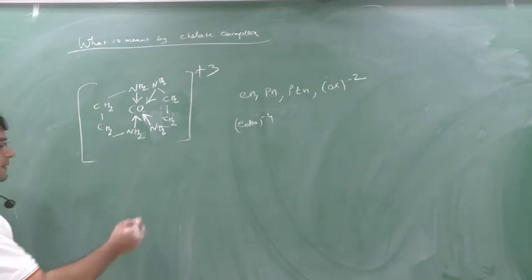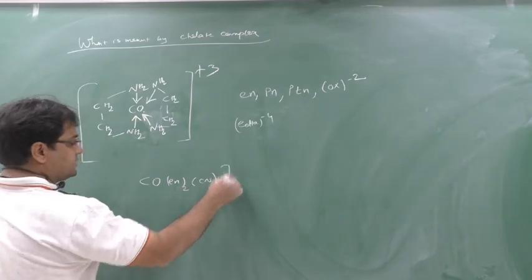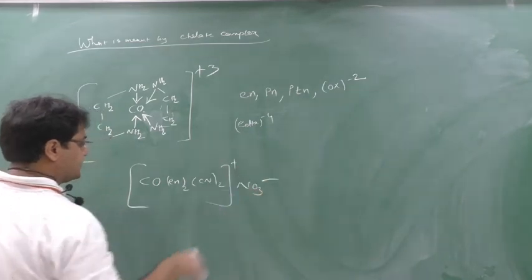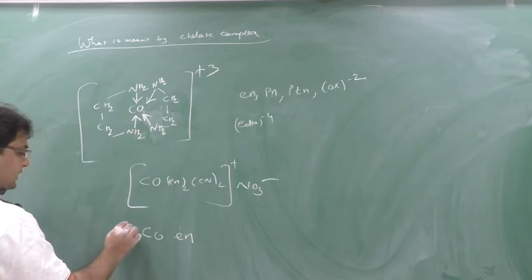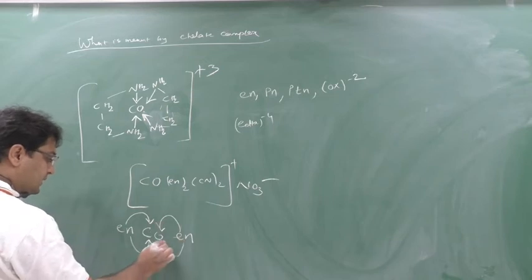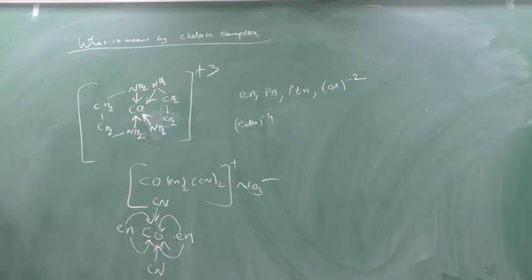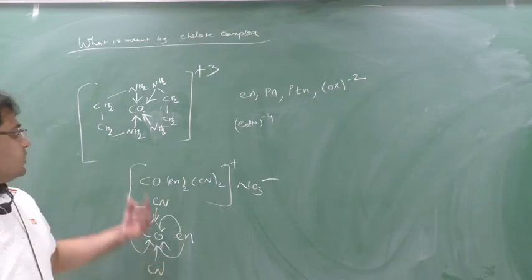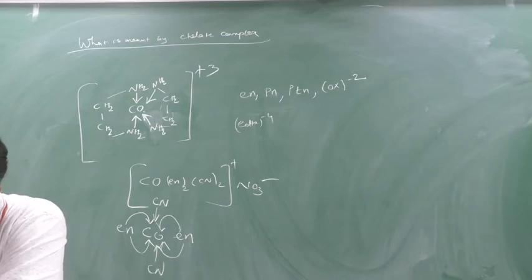Clear? See another example. Suppose [Co(en)2(CN)2]NO3. So the complex ion will be plus and the nitrate will be minus. Now see, what is the structure? This is cobalt here, with one en here, which will donate from here. This also will donate from here, and one CN is on top, and here also CN. So see this cyclic structure that is formed; that we call a chelate. Clear? You can draw this structure.